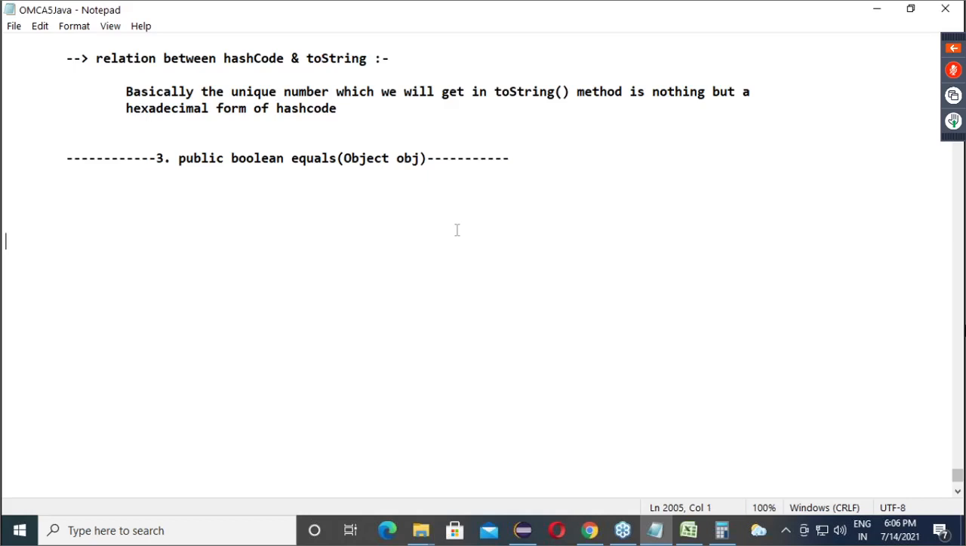Okay. See. Let's say I have one student object, I have another student object. Or else let's make it simple. I have one demo object, I have another demo object. Equals means what? Check whether the first demo object is equal to the second demo object or not. So obviously I will use the equals method. But the equals method expects how many objects? Only one, in the parenthesis. But comparison happens with two objects. So where is the second object?